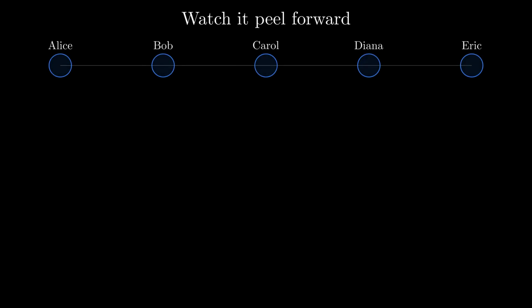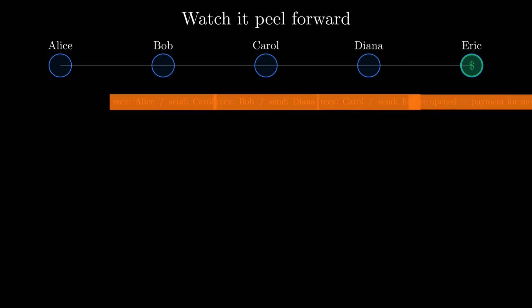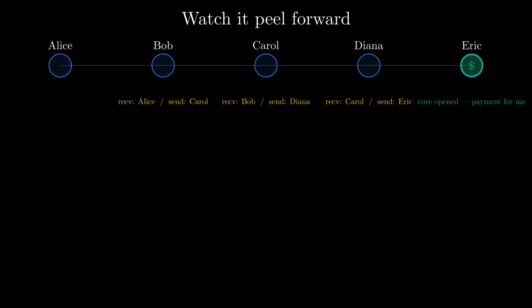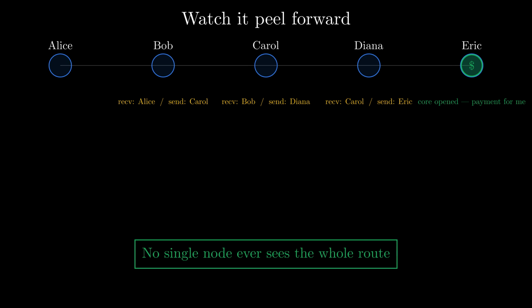Now watch it peel forward. Alice hands the whole onion to Bob. Bob decrypts the outer layer, the only one he can open. Inside, he finds instructions to forward to Carol and a sealed bundle he cannot read. He passes it on. Carol opens her layer, sees Diana as next, forwards the rest. Diana opens hers, sees Eric, forwards again. Eric opens the core and finds the payment is for him. Every participant knows exactly 1 hop back and 1 hop forward, and nothing more. No single node ever sees the whole route.